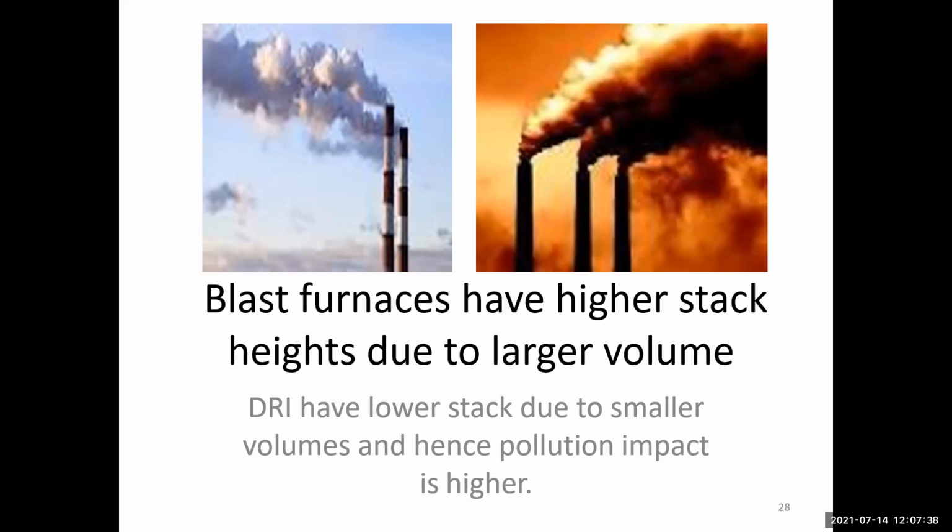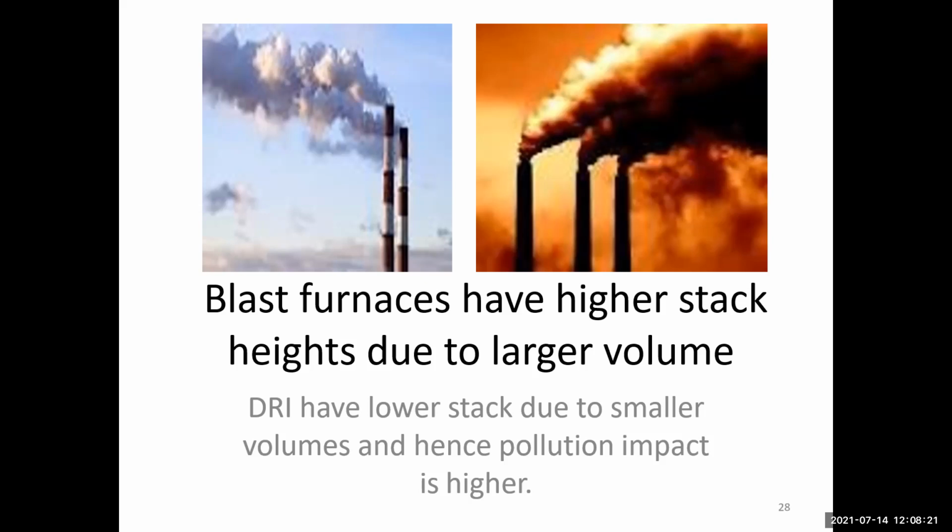And the sources may be characterized as stationary and mobile. And some important terminology used in stack emission. This is the flue gas: when coal, natural gas, wood, or any other fuels are burnt in a stove, oven, fireplace, boiler, or steel furnace, the hot gases that are formed are referred to as flue gas. Flue gas is usually composed of carbon dioxide, water vapor, nitrogen, and particulate matter. So these are some important terminology within the stack emission.